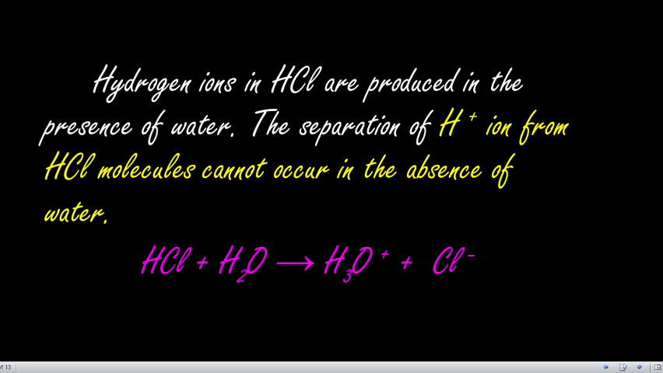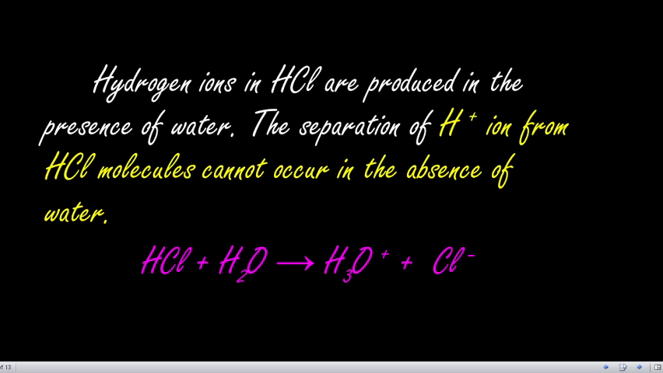This hydrogen ion joins with a water molecule and forms the hydronium ion. You know about the bonds, covalent and coordinate bonds, everything you know. A coordinate bond is one where one atom shares the electron pair.